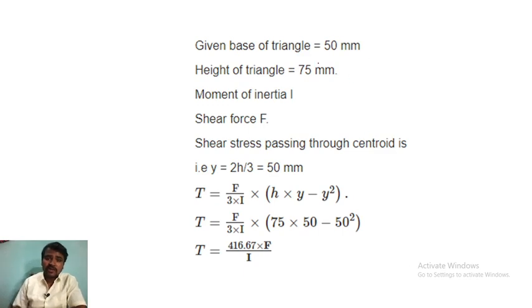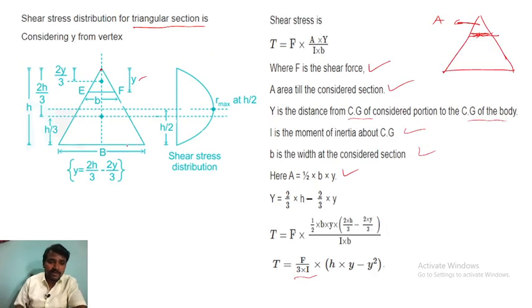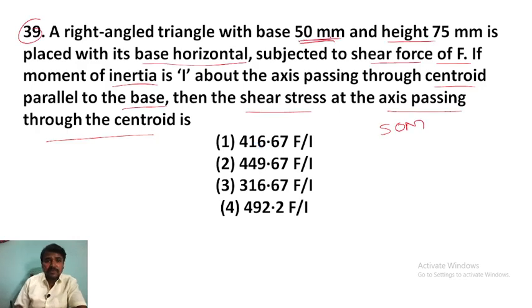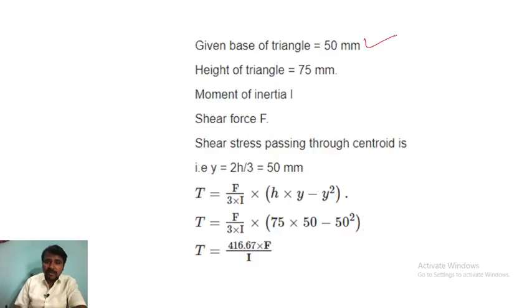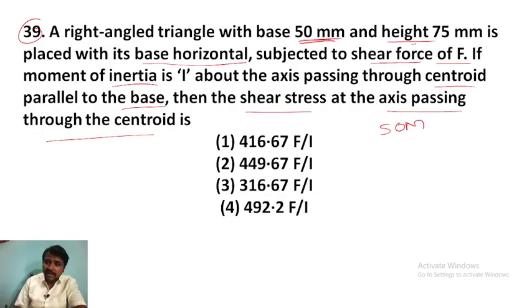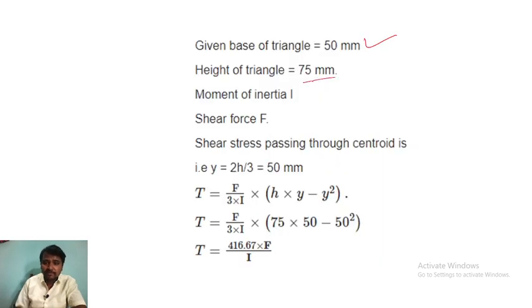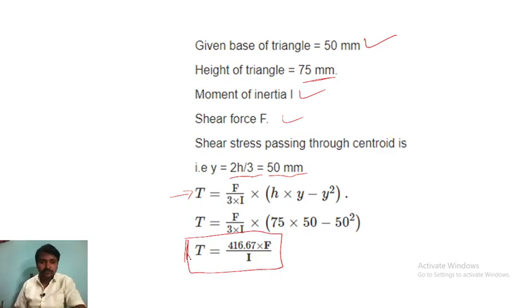Okay, so now the given base of the triangle. What is the base of the triangle? 50 mm. Height of the triangle? 75 mm. Moment of inertia is I, shear force F. Now Y is 2H by 3, so 2H by 3 is 50 mm. Now when we put those values, T is equal to F by 3I, H into Y minus Y square, we will get 416.67 into F divided by I is the answer for the given question.